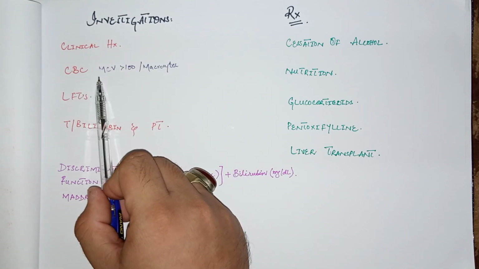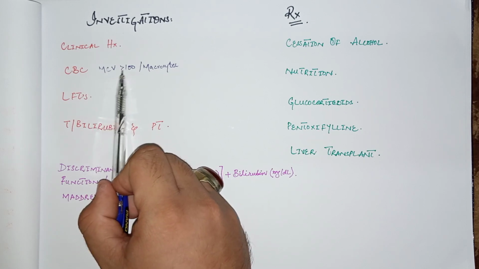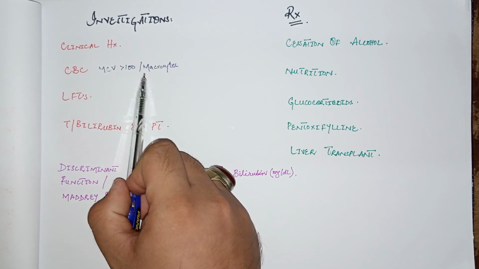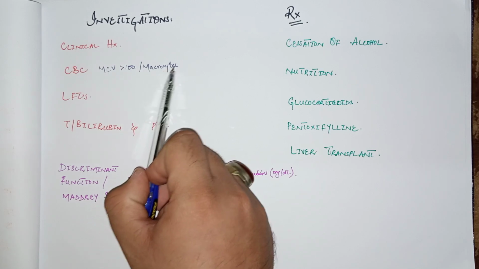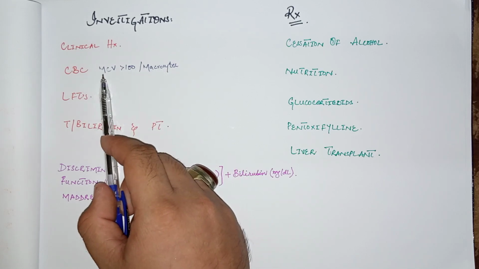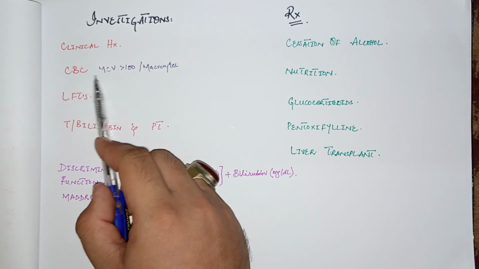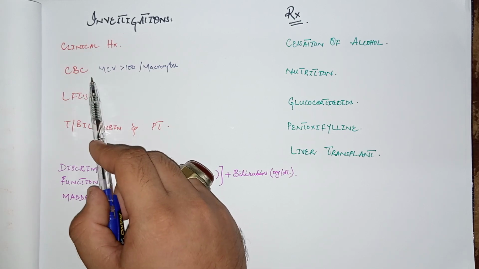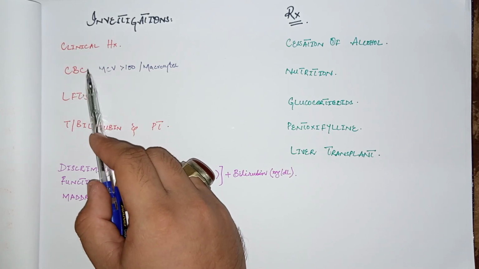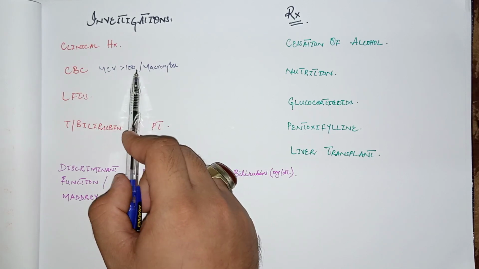And the CBC shows MCV levels greater than 100, that is, mean cell volume is more than 100. It shows macrocytosis. The size of the red blood cell becomes more, that is, the large size of the red blood cell. It is because of folate deficiency, because of excessive alcohol consumption, or it may be due to the direct effect of the alcohol on the bone marrow. There is macrocytosis, MCV levels greater than 100.